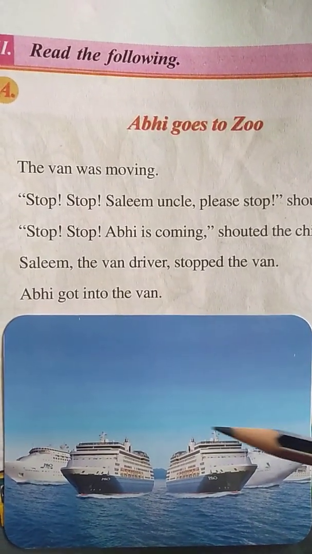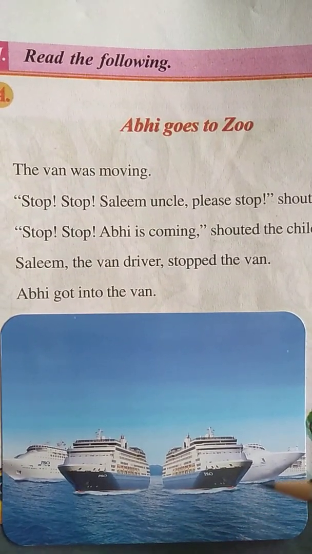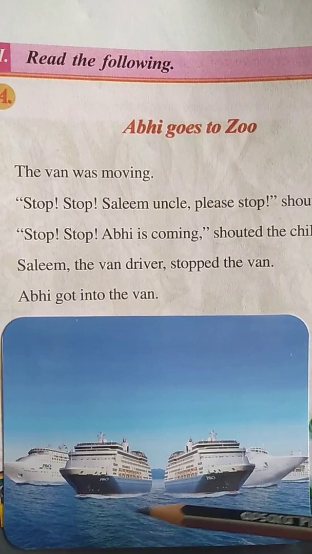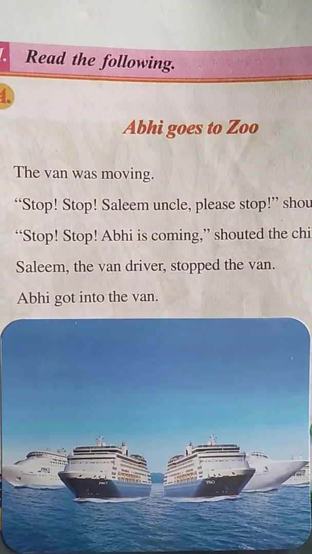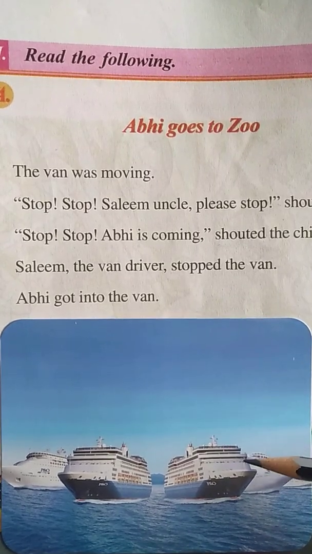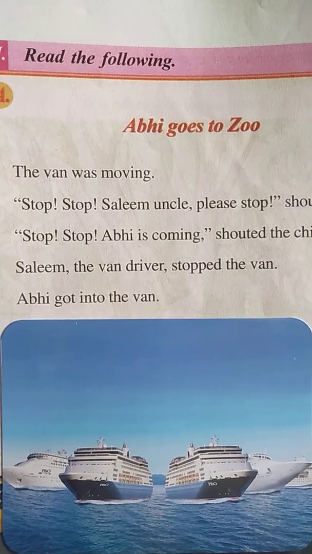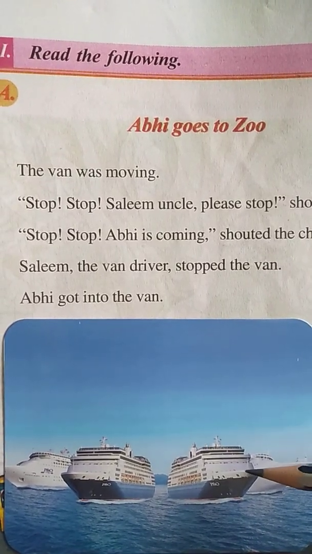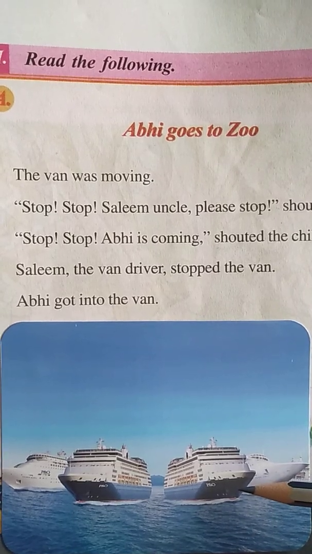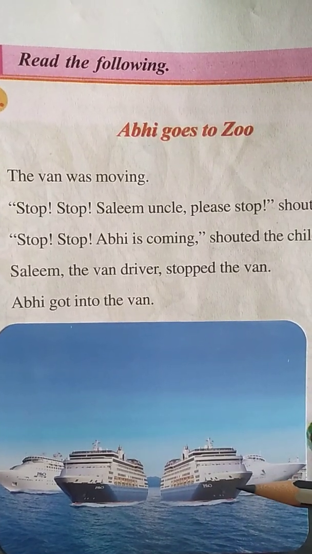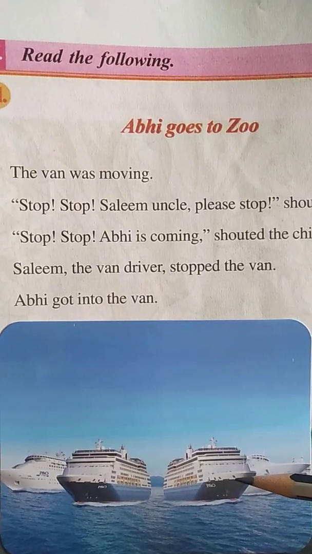Okay, children, what picture is it? See, everywhere the water is looking. It means this is a picture of a sea, Samudram. And here the big ships are sailing on the water. So sometimes we also travel by ship. Okay, so ships are also used to go to other countries.